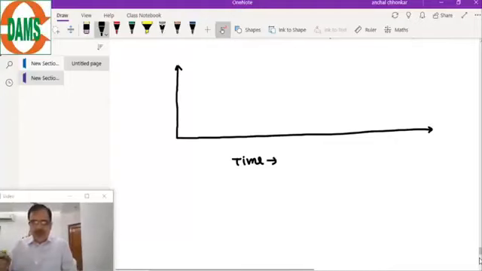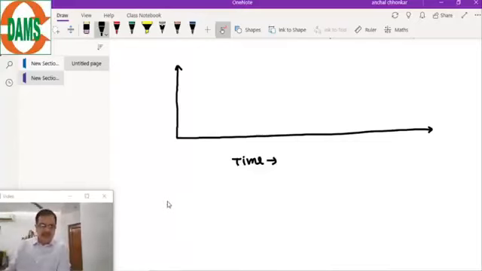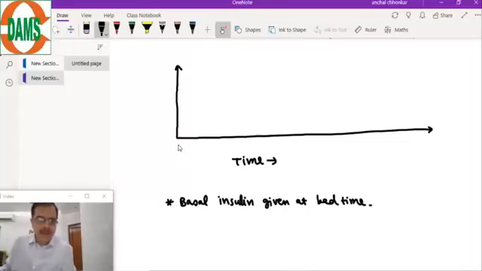The basal insulin is usually given at bedtime. Bedtime I will call HS here.